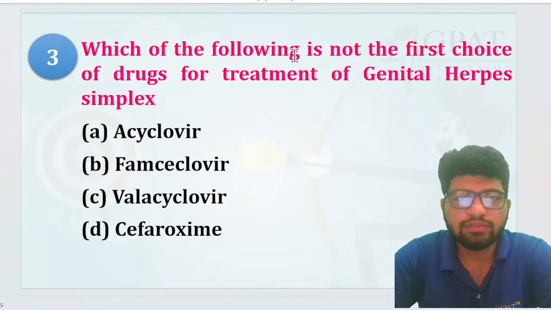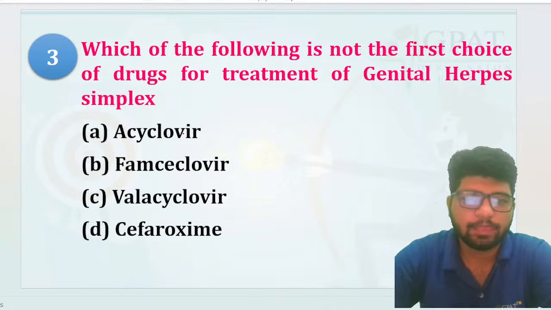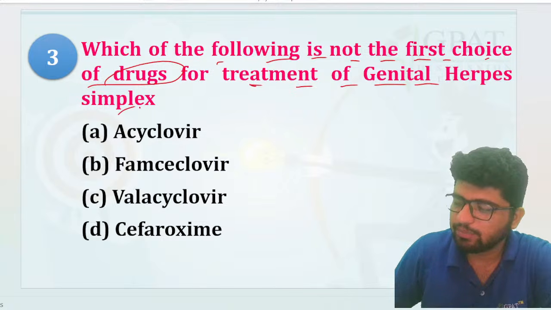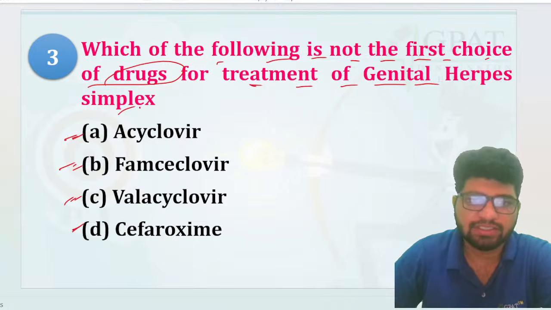Okay. Which of the drugs is not the first choice of drugs for the treatment of genital herpes simplex? Which of the following is not the first choice? Acyclovir, famciclovir, Ekta Mishra, good morning. Valacyclovir or cefuroxime? Which one is it?